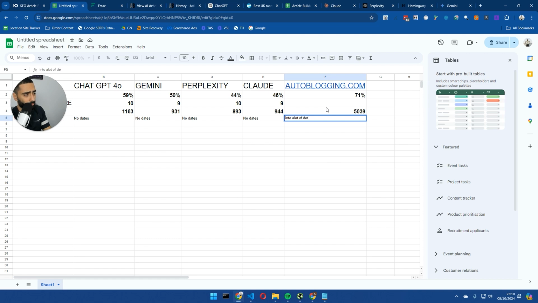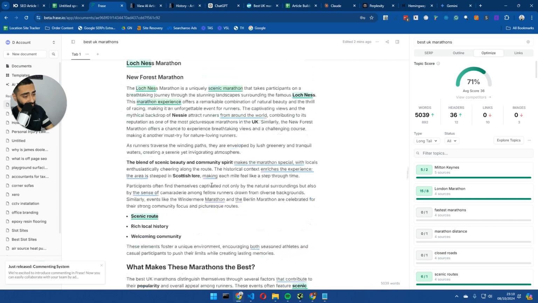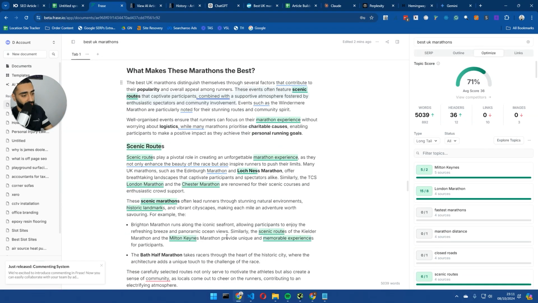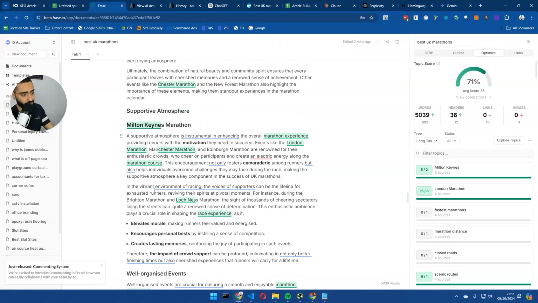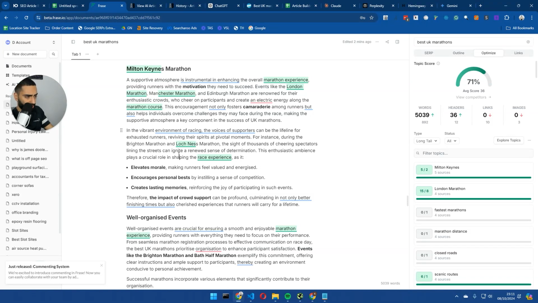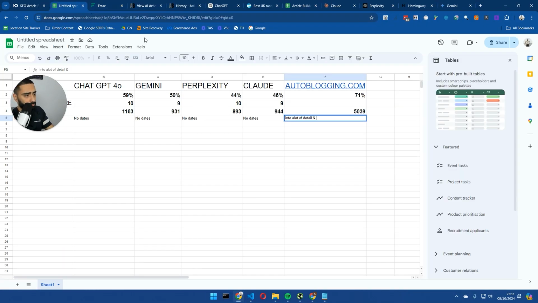So one thing I will say about the notes is it has gone into a lot of detail. One thing I would have liked it to do is recommend the dates, but literally not a single content writing tool recommended the dates. Let's see, if I just search 2025, no, it's not there. So it went into a lot of detail, no dates, however.